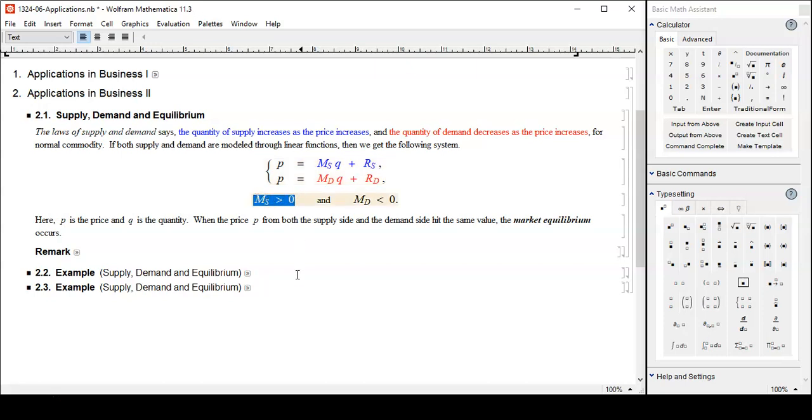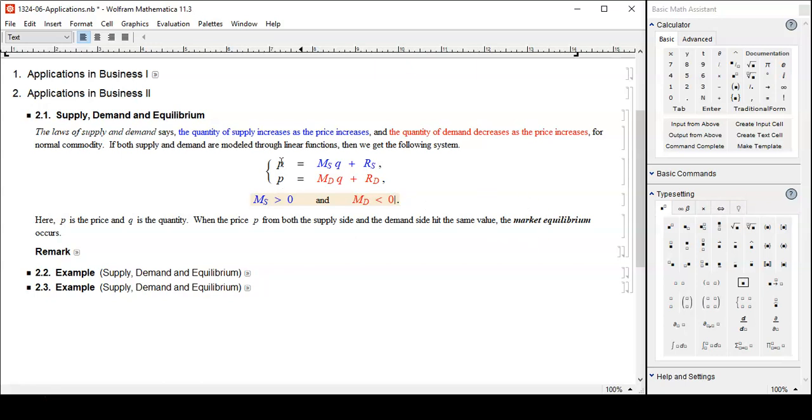Here, the supply side slope is positive because the quantity increases as the price increases. You see, they're going in the same direction. Now for the demand side, the slope is negative. Demand goes down if the price increases, and vice versa. Make sense? Okay, maybe not completely, but let's leave it at that.